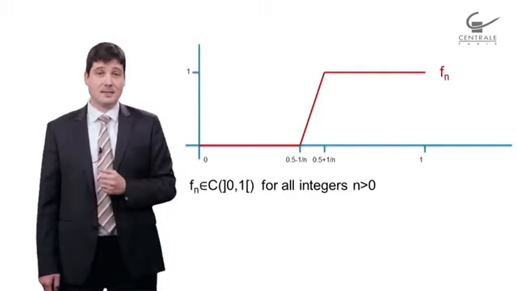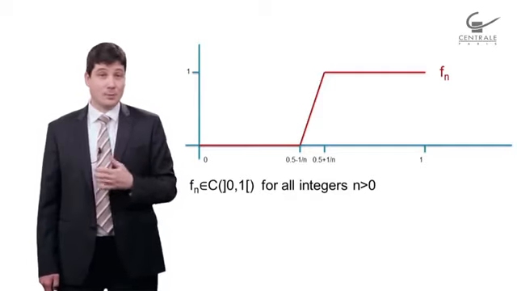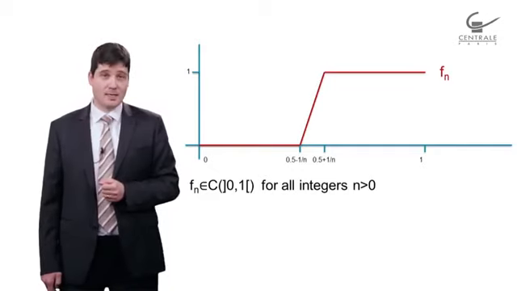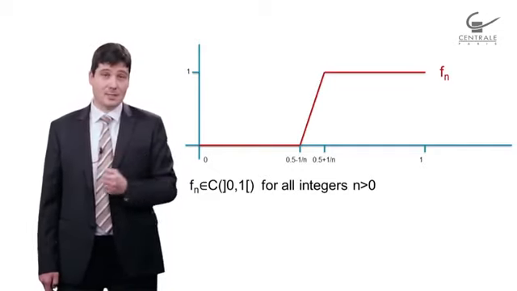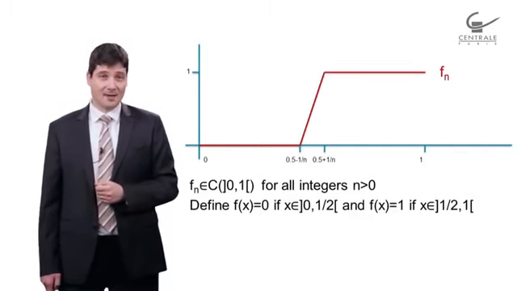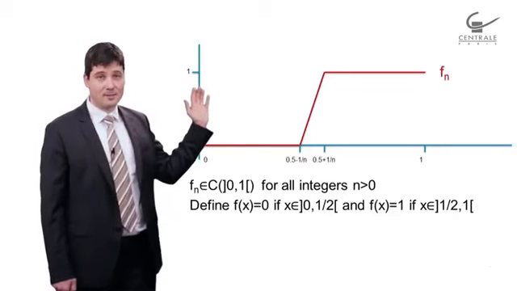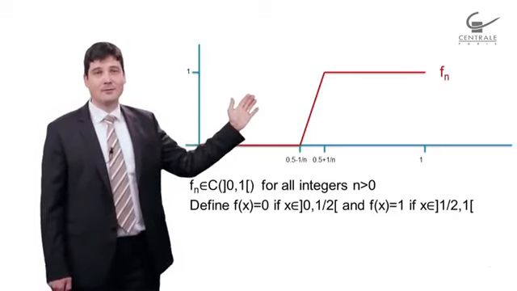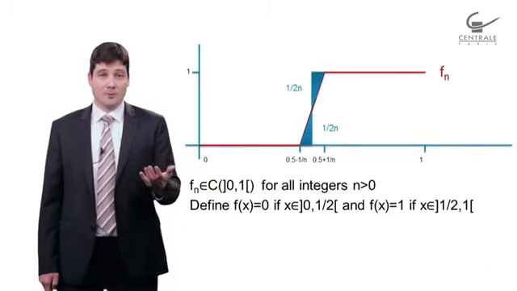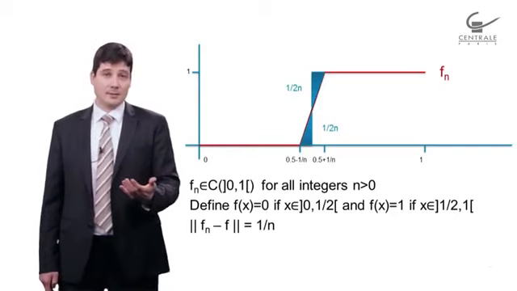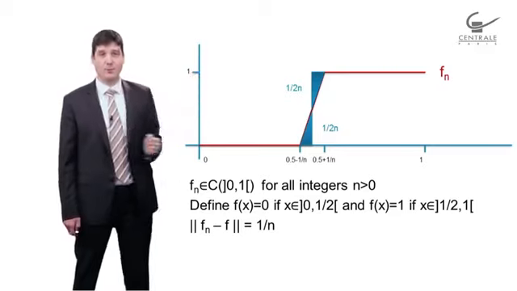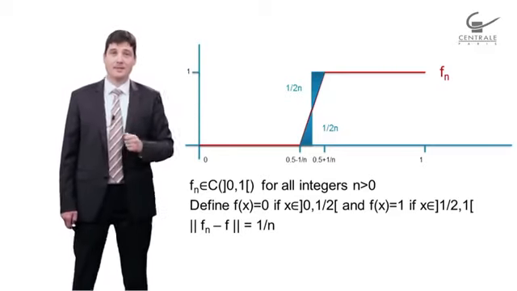What I'm saying is that f index n is going to be a Cauchy sequence. It's, however, not going to converge in C01, and here is the reason why. If you look at f of x defined as 0 from 0 to 1/2 and then 1 from 1/2 to 1, then the norm of the difference is going to be 1 over n. You can compute the integral or simply look at it graphically. If you do it graphically, it's 1 over 2n plus 1 over 2n.